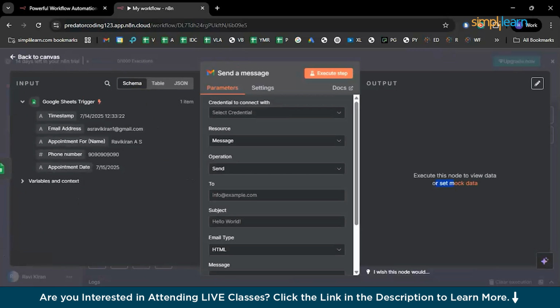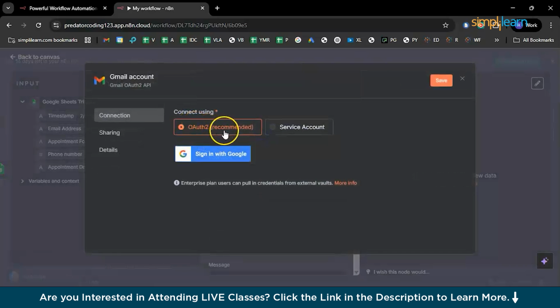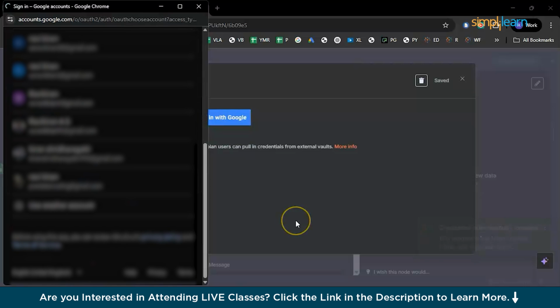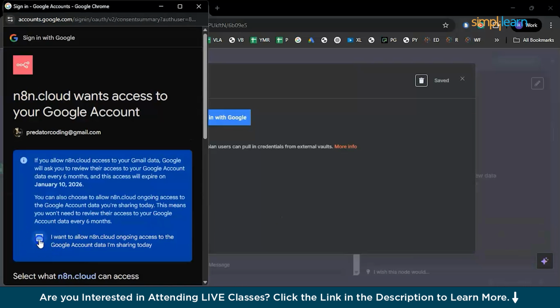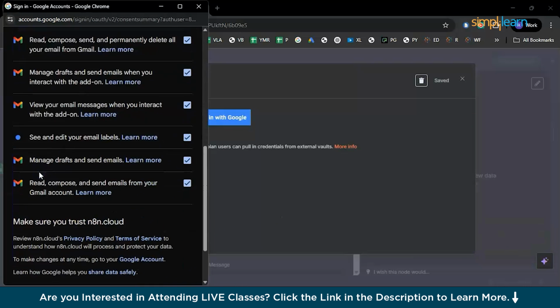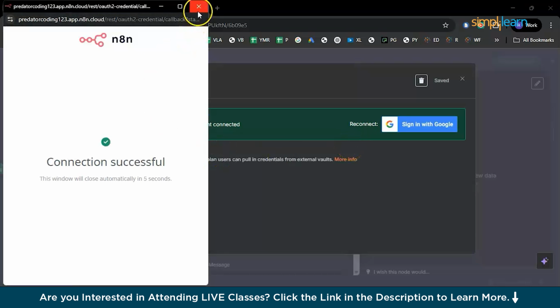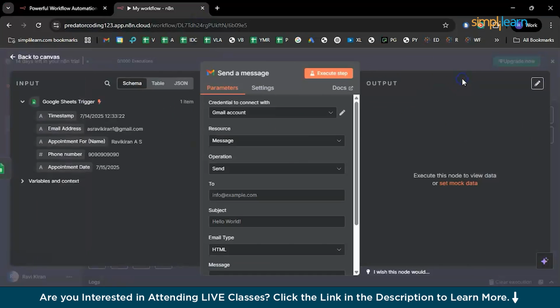Now, basically, you need to follow the same credentials process which you have already created for Google Sheets. You just create a new credential, and if you sign in, automatically the previous credentials will be pulled to this particular action window. So just click on sign in with Google, and automatically your authentication will be successful. Choose the same email ID which you used to create the first authentication, and here you just want to allow all the requirements that this particular action will require. Read the emails, send the emails, and everything. Connection is successful. Just close the windows and close again.